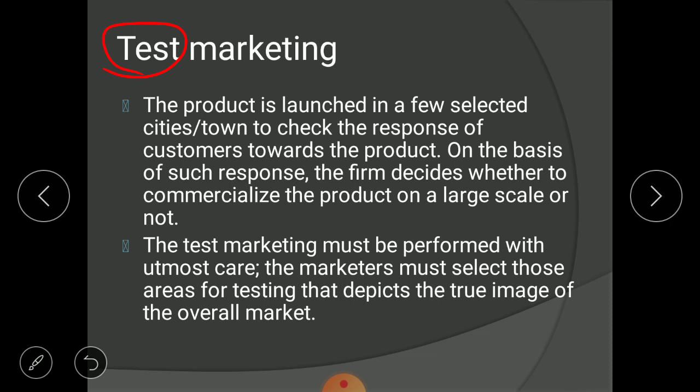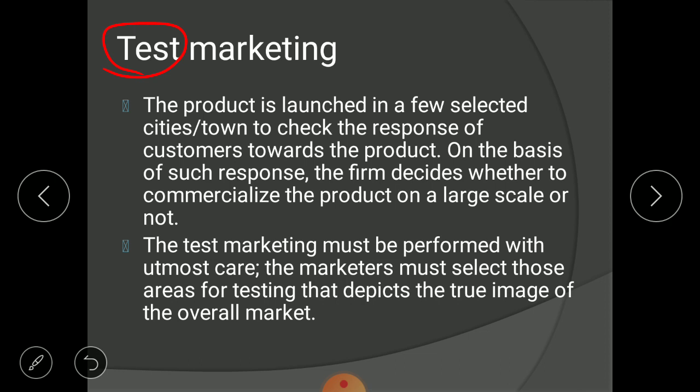See, this is somewhat similar to the controlled experiment, but here we are not doing an experiment. Rather, we are not trying different determinants of demand, but we are just launching a product in a market. If it is liked by customers, we will launch in the full market, otherwise not. Let us see what is written here.